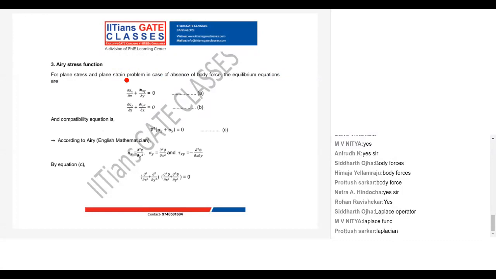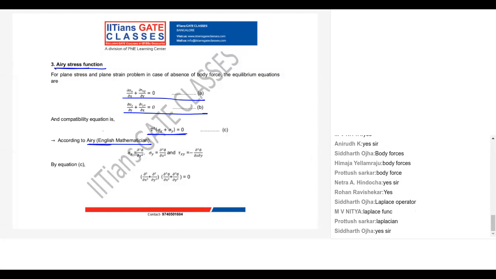Now further, there is something called the Airy stress function. The Airy stress function is given by the English mathematician Airy. He said, in the absence of body forces, my compatibility equation is ∂²(σx + σy) = 0. And what are your equilibrium equations? These are your equilibrium equations. Is it clear?